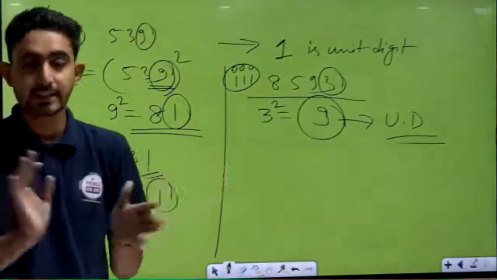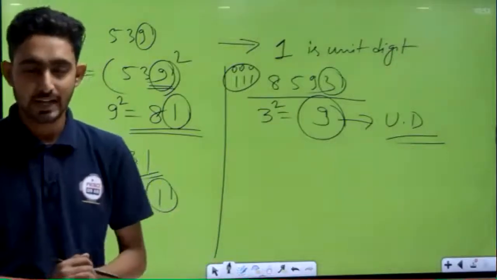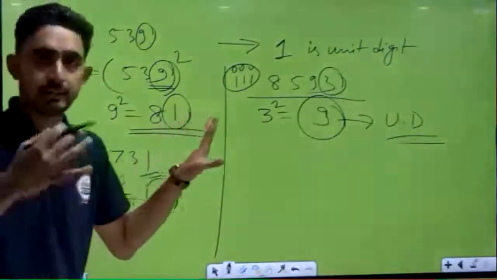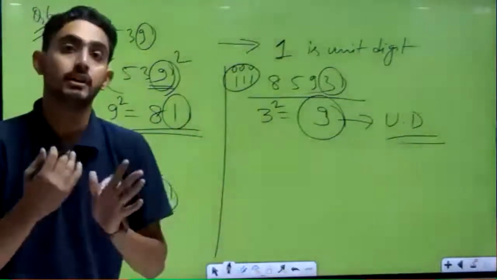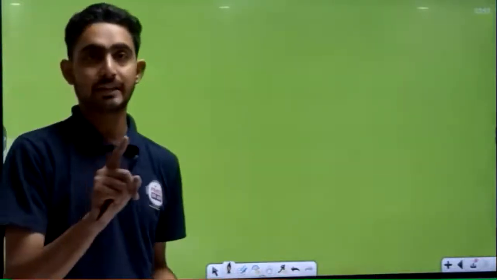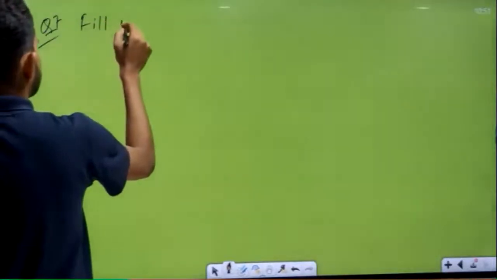Very easy. Yes or no? Very easy, I know. Now next question, let's see. Question number 6 is also completed. The remaining parts you have to solve yourself. Now we'll move to the next question. Okay, so question number 7, fill in the blanks. This is also a very easy question. Question number 7, fill in the blanks.